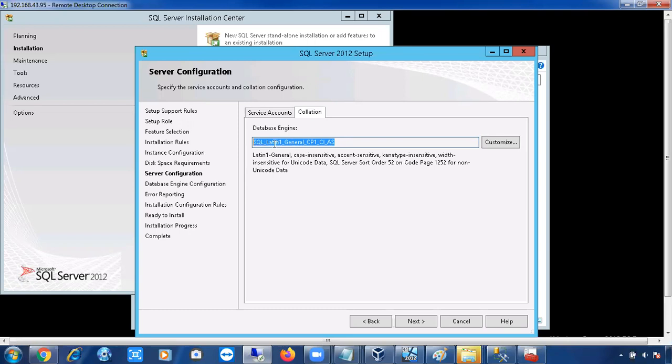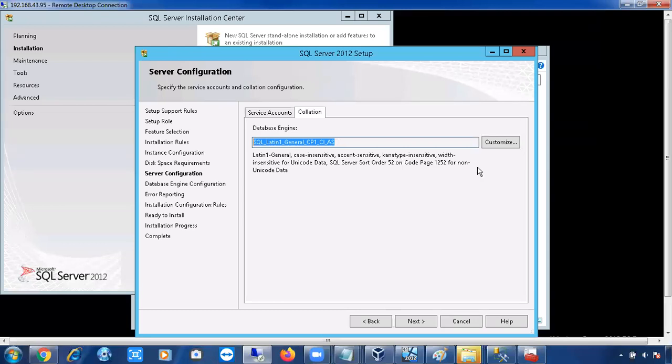SQL Latin 1 means Latin language, means your English language only. SQL_Latin1_General. CP1 means code page 1. CI means case insensitive. AS means accent sensitive. Yes, accent sensitive. So this is the common default collation setting.